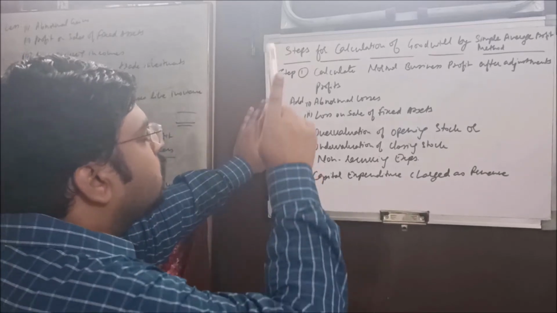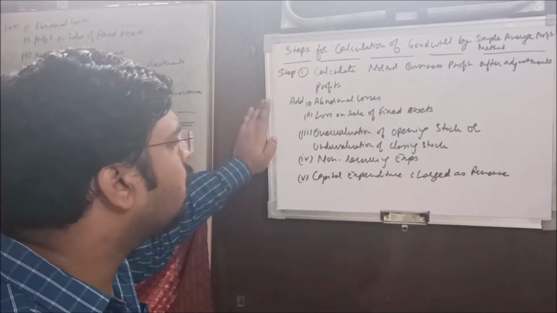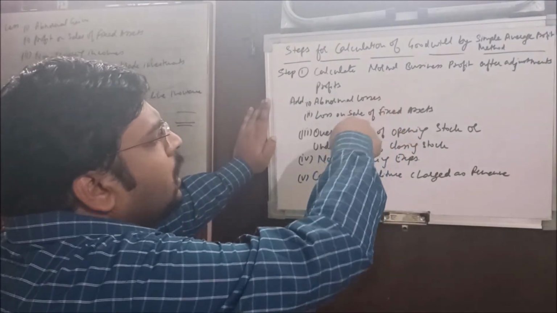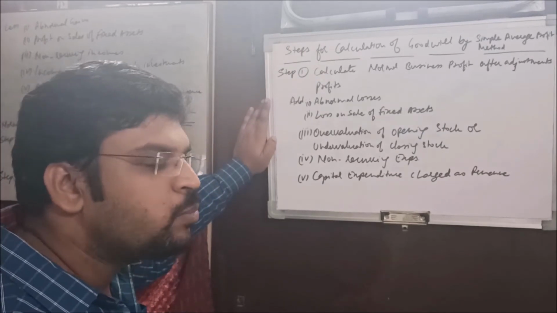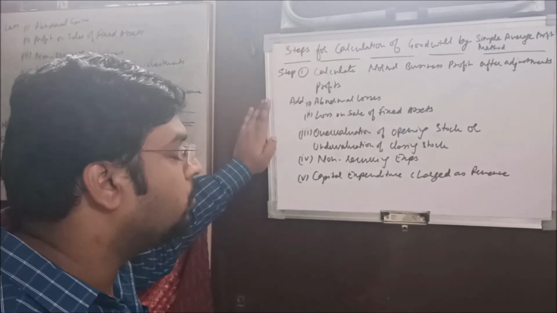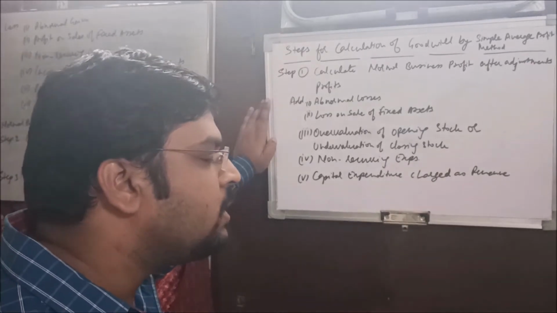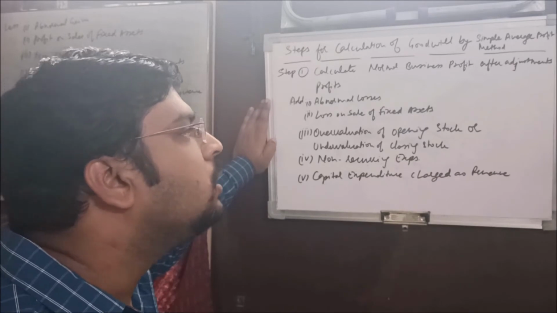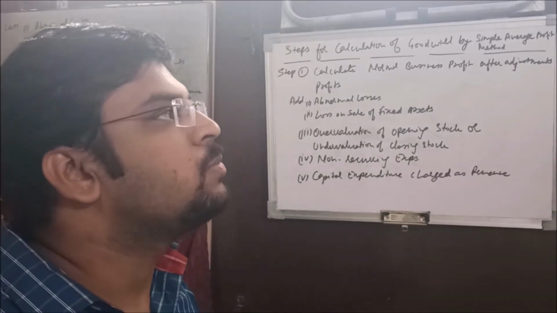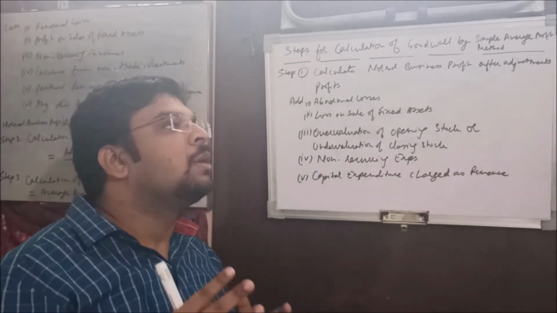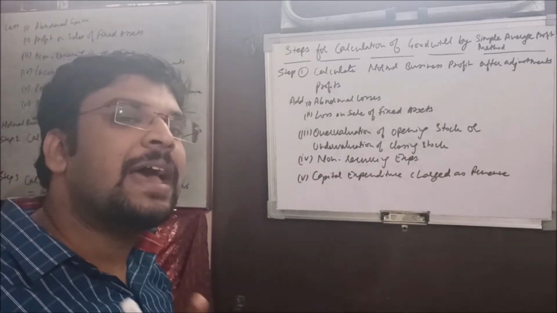Okay, so if the profit includes any abnormal loss, see, there is a difference between normal and abnormal. Normal business profit means the profit which is earned through the normal course of business operations, means all those activities are taken into consideration which are done normally in a business. Okay, but if you experience the loss by theft, if you experience the loss by fire, so that is not the normal loss, that is the abnormal loss.